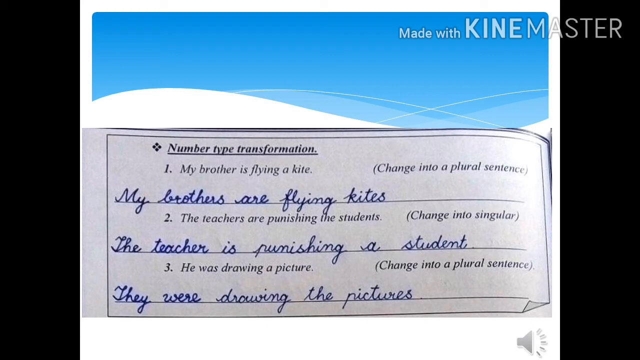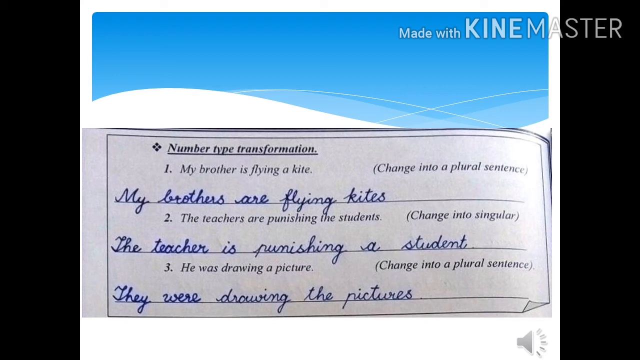Number 2, the teachers are punishing the students. Now we are going to change it into singular. So the teachers and students will be our focus. We are going to make it single. Like, the teacher is punishing a student.